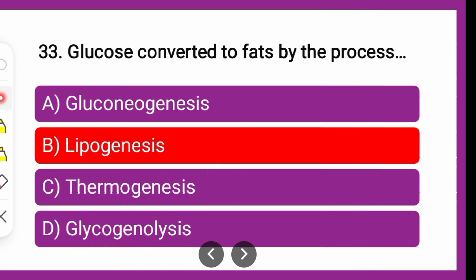If you talk about glycogenolysis, then glycogenolysis is lysis, which is the breakdown of glycogen. Again it is the formation of glucose, converting glycogen to glucose or some other form. So it is formation of glucose, and it is also not the correct answer. And thermogenesis is only thermal generation, that is heat production. So the correct answer is lipogenesis.